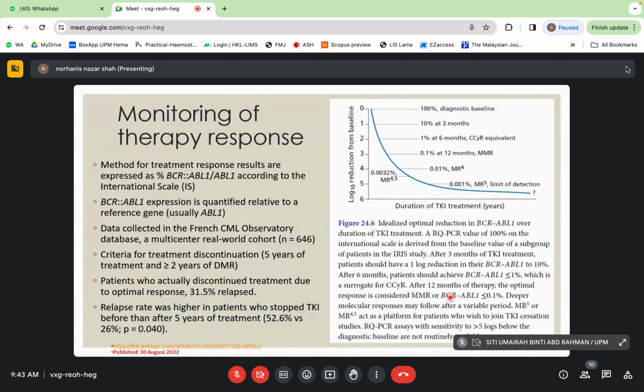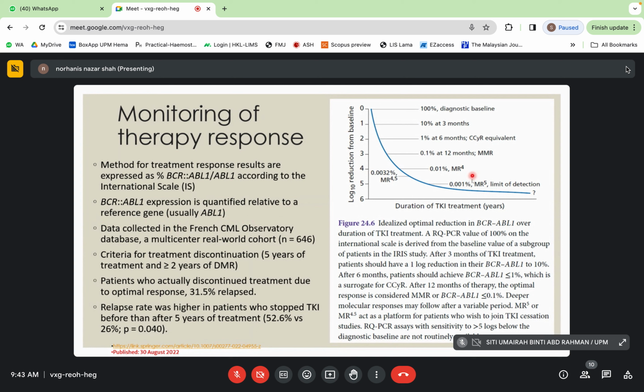So this is how we monitor the therapy response in treatment for the CML patient. The treatment response results are expressed as percentage of BCR-ABL1 divided by ABL1 according to the international scale. BCR-ABL1 expression is quantified relative to a reference gene, usually ABL1.